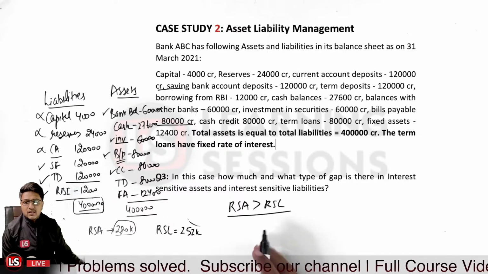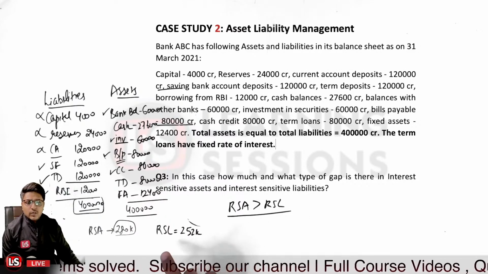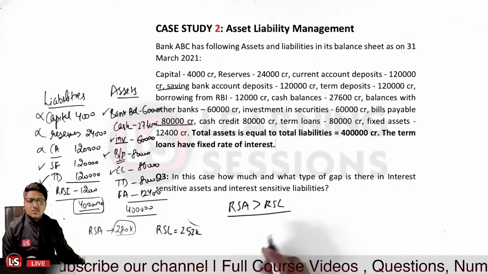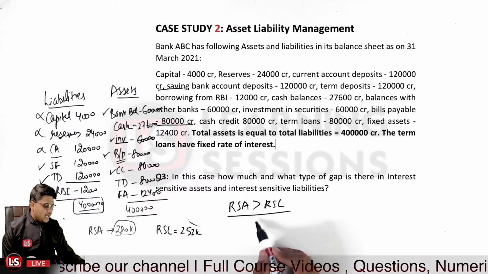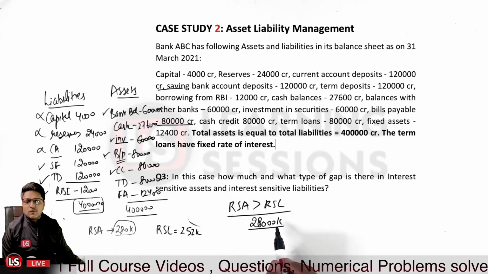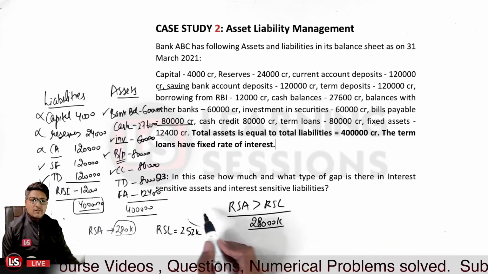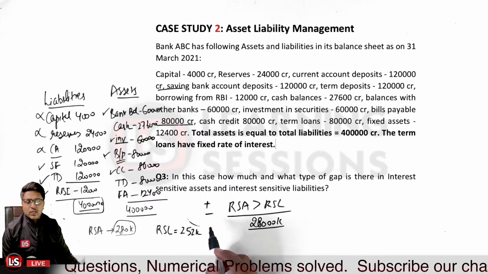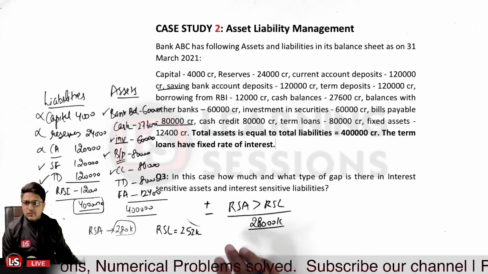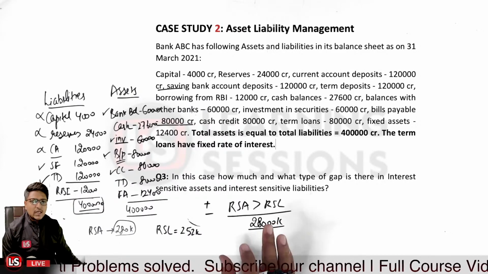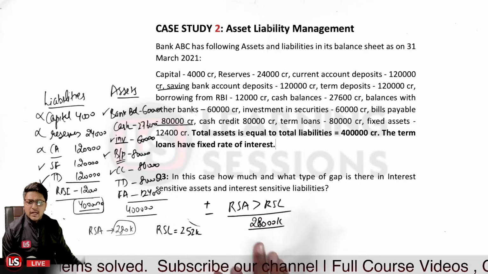So RSA is greater than RSL. RSA is 2,80,000 and RSL is 2,52,000. The gap is 28,000 crores. And what type of gap is this? Is this a positive gap or a negative gap? We need to answer what is the amount of the gap, and further what type of gap it is.